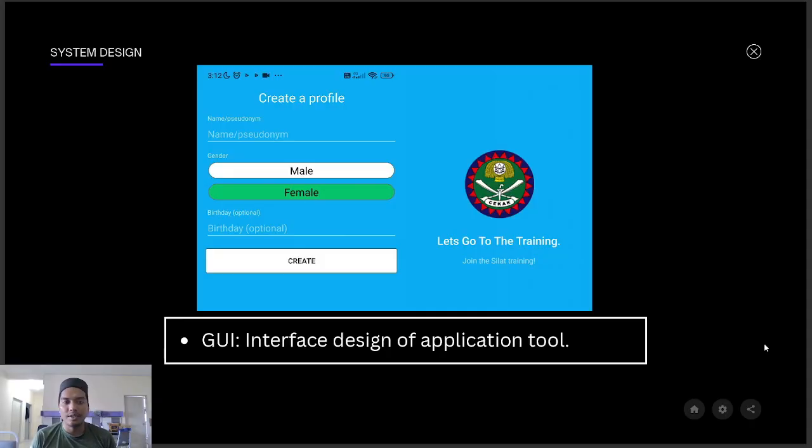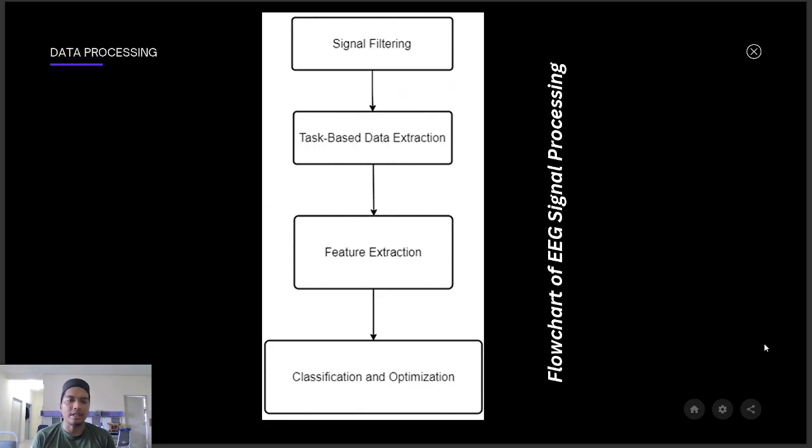And then there is the system design for the application. I will use create a profile: name, male or female, birthday optional, and create. Let's go to training, then select training. And then the flowchart of it is the processing.